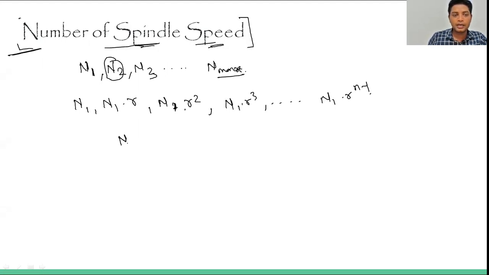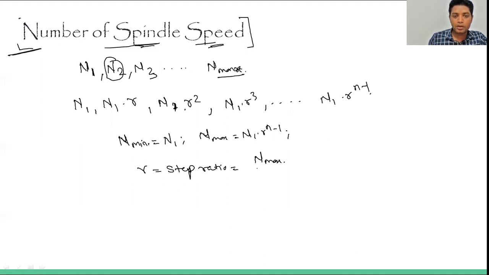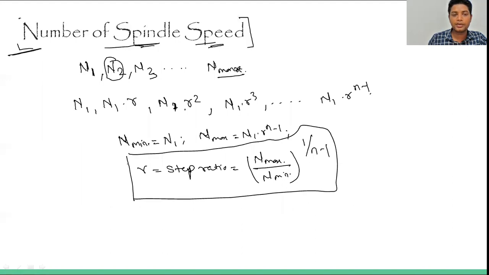So we can say that the minimum rpm will be equal to n1, and the maximum rpm will be equal to n1 into r raised to n minus 1. What is this r? R is basically the step ratio, okay. And this step ratio can be calculated by n maximum upon n minimum, raised to 1 upon n minus 1. So this is the way through which we can calculate this step ratio.